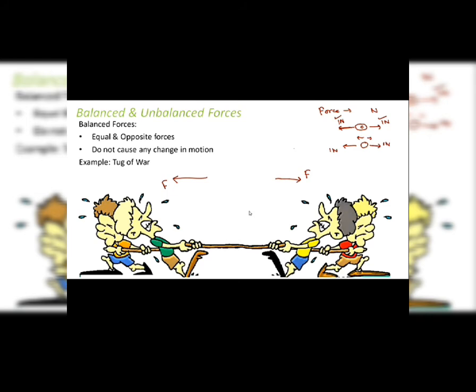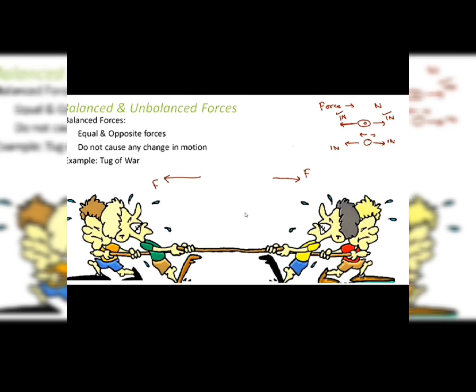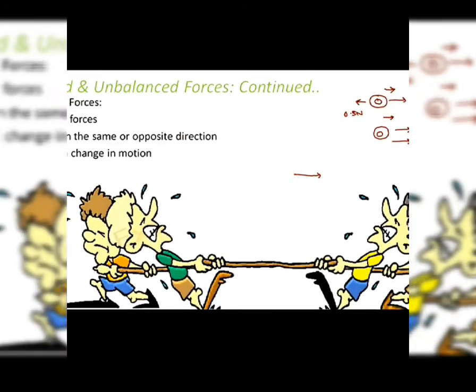Now see, both are applying force, but in opposite directions. And say the magnitude of force is equal, they are applying equal forces in both directions. Then what happens? None of them wins because both are applying equal forces. So when you are applying a balanced force, it does not cause any change in motion. But what happens if the forces are not equal? Then there comes an unbalanced force.